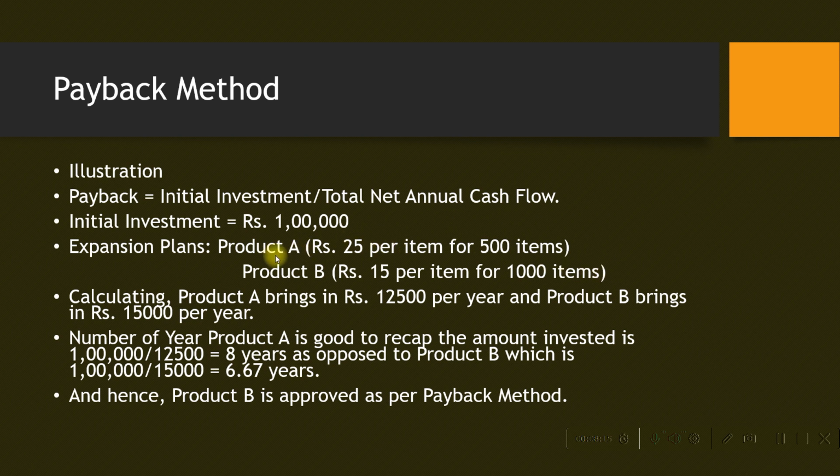Product A brings in 12,500 rupees per year and product B brings in 15,000 per year. So the number of years for product A to recoup the amount invested is 8 years, and for product B it is 6.67 years. Naturally, product B will get approved as per payback method.